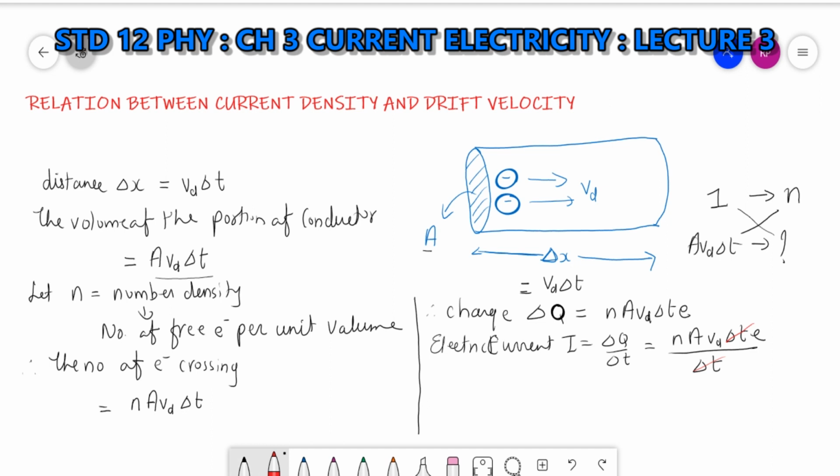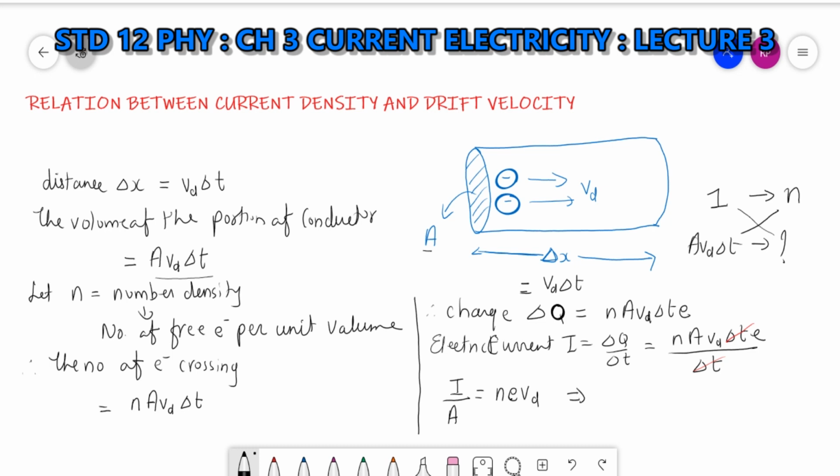Clear? So now the formula becomes I = n A e vd. When I take A on this side, it will be divided, so I/A will be equal to n e vd. Now what is I by A? Current travelling per cross section area A, that is equal to current density.